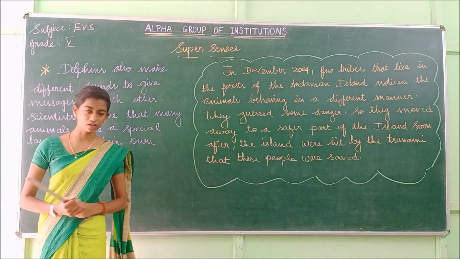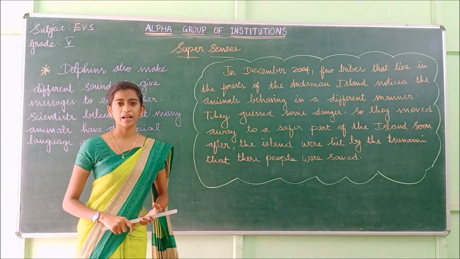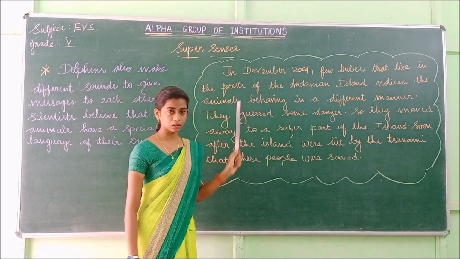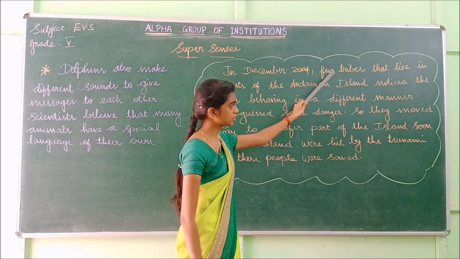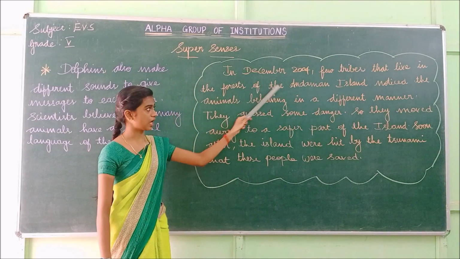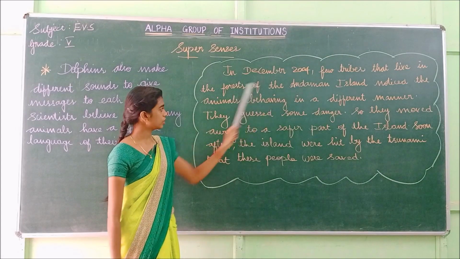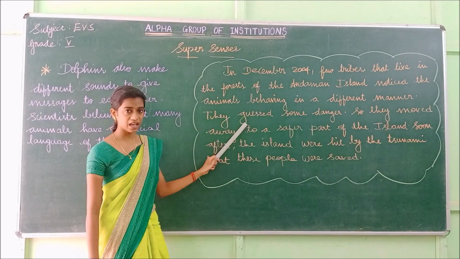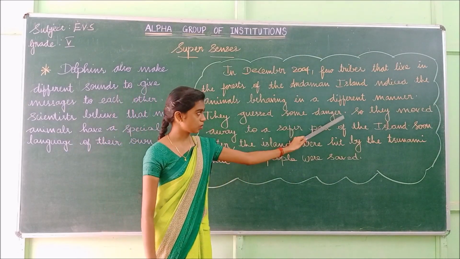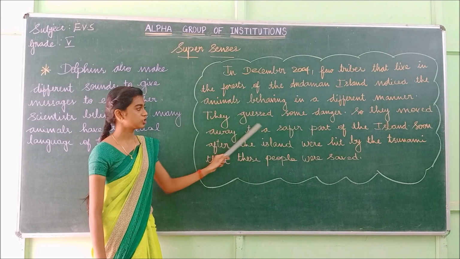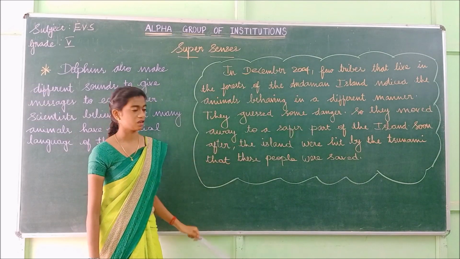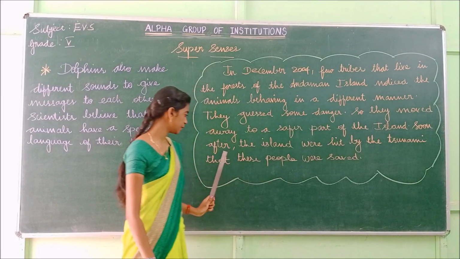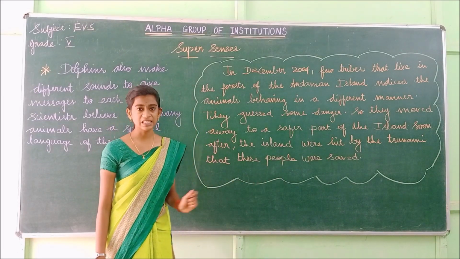Okay, the next one we are going to see is about a real incident that happened in the past. Shall we see? In December 2004, a few tribes that live in the forest of the Andaman Island noticed the animals behaving in a different manner. They guessed some danger, so they moved away to a safer part of the island. Soon after, the island was hit by the tsunami, but these people were saved.